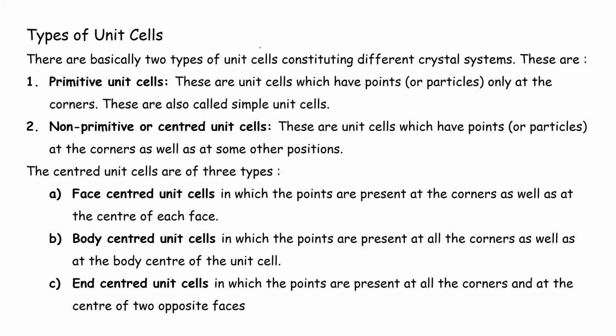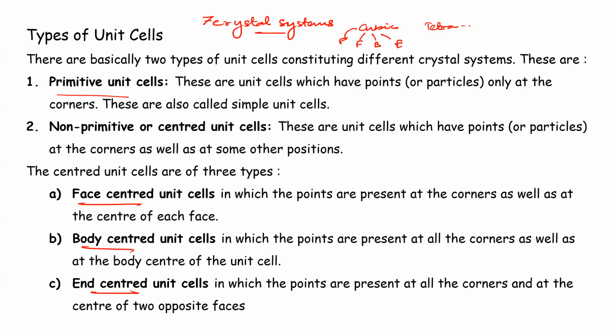अच्छा, now looking at things, we have primitive, we have face centered, body centered, and end centered. All of these are parts of non-primitive, right? And also we have learned that there are 7 crystal systems. Okay. Now, these 7 crystal systems are there, and there we have all of this. Let's say cubic, for example. So cubic can have one primitive, one face centered, one body centered, and one end centered. Okay. Now, let us say tetragonal. So tetragonal can also have 4 different types of unit cell.